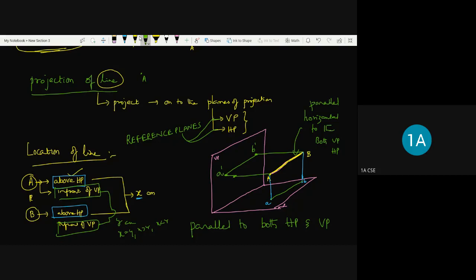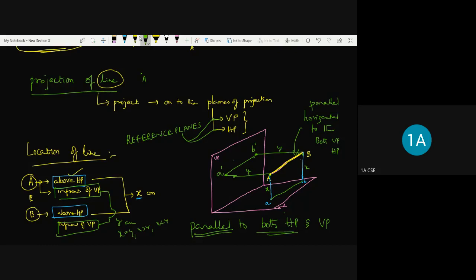That is, endpoint A is at a distance of X, and endpoint B is also at a distance of X, so AB is parallel to the horizontal plane. Similarly, the in-front-of-VP distance of A is Y, and that of B is Y. So endpoints A and B are at the same distance from the vertical plane, which means AB is parallel to the vertical plane. So AB is parallel to both the reference planes, both HP and VP.